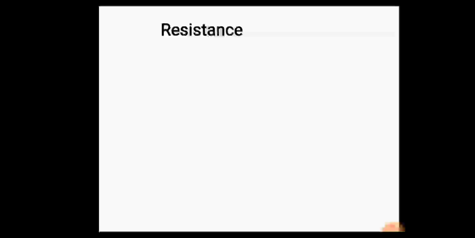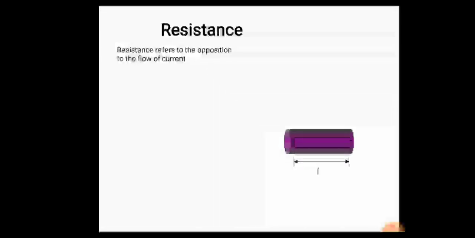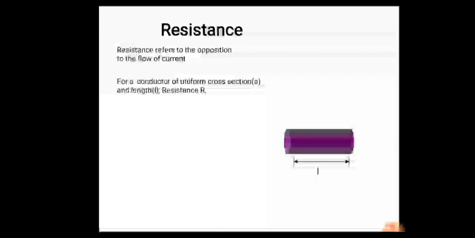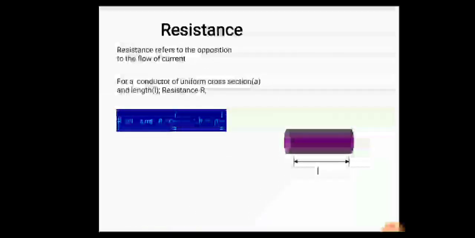Next topic is resistance. Resistance refers to the opposition to the flow of current. Diagrammatically, for a conductor of uniform cross section A and length L, resistance is R. Therefore, R is directly proportional to the length and inversely proportional to 1 upon A, where A is the uniform cross-sectional area, and the constant is called the resistivity or specific resistance.